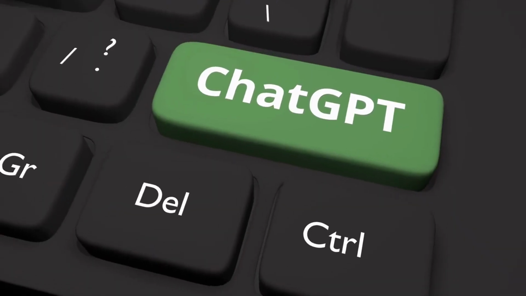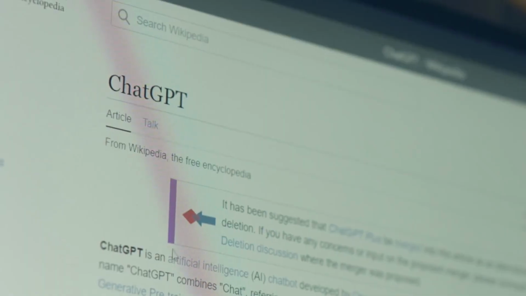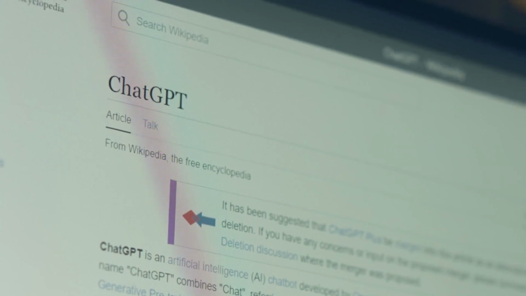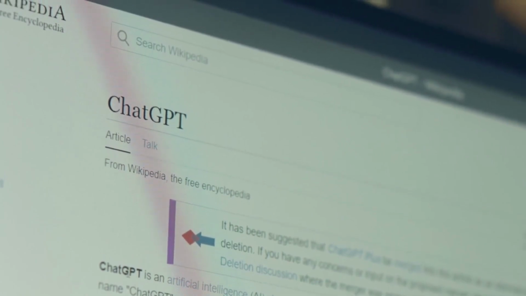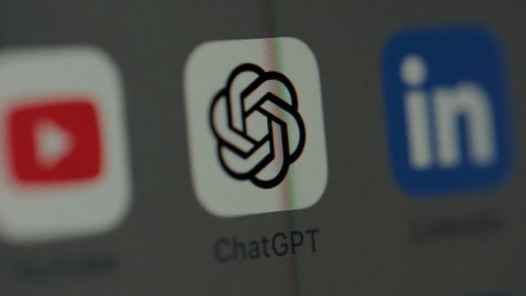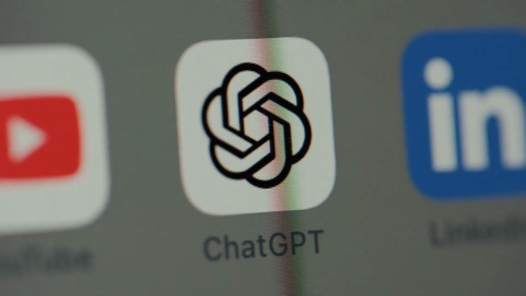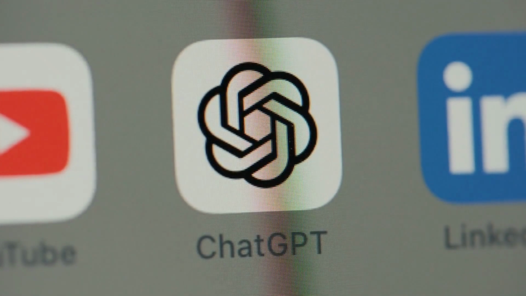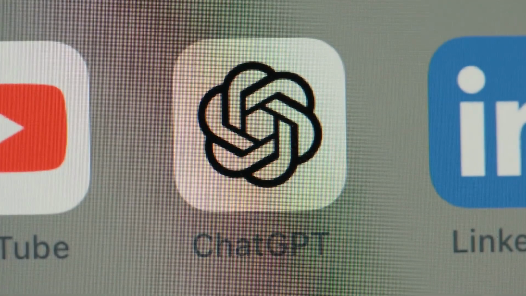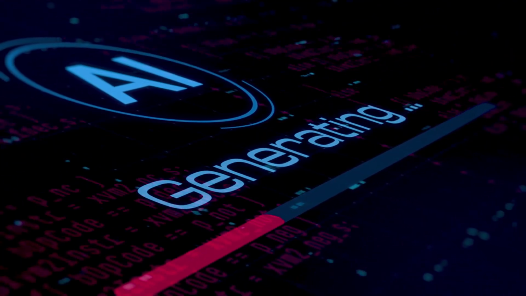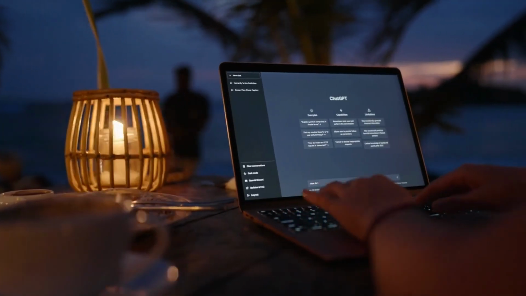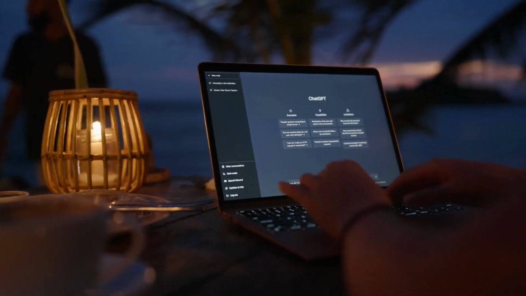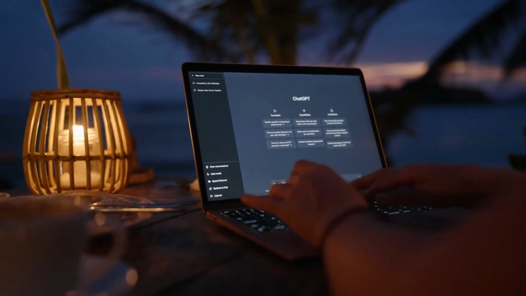Bias is another concern. Since ChatGPT is trained on human-generated text, it can unintentionally reflect the biases present in the training data. OpenAI has implemented safeguards to minimize harmful or offensive outputs, but users should remain vigilant and critically evaluate the responses. Additionally, privacy is a consideration. Conversations with AI may be logged for research and improvement purposes, so sensitive personal information should not be shared.